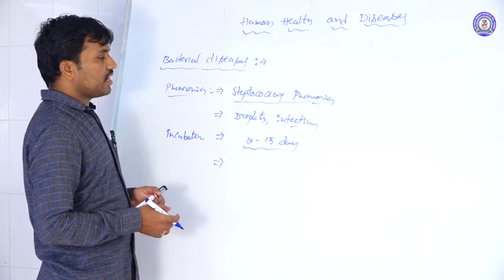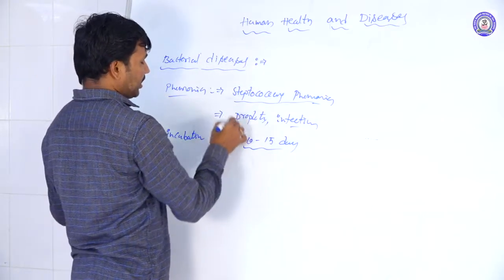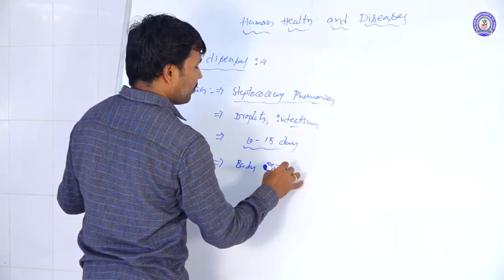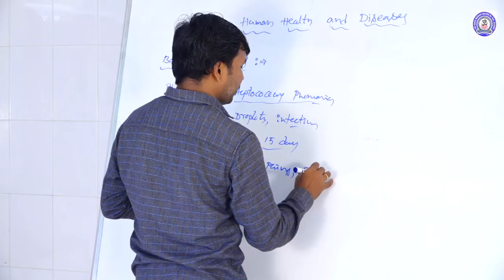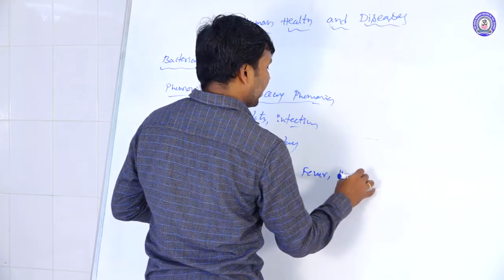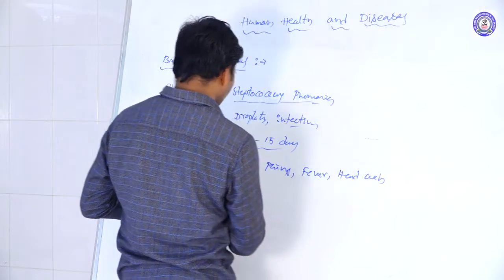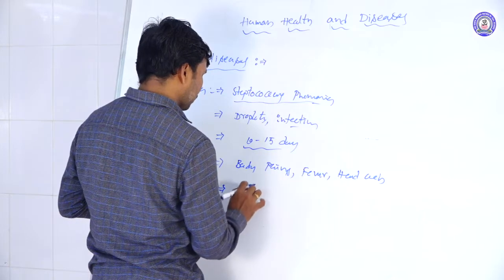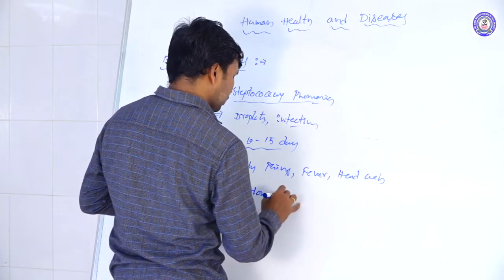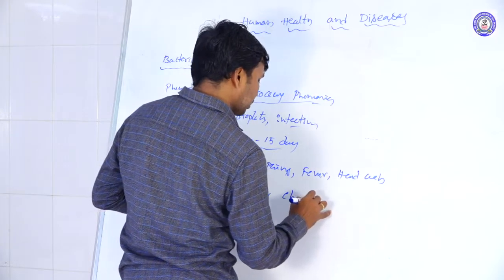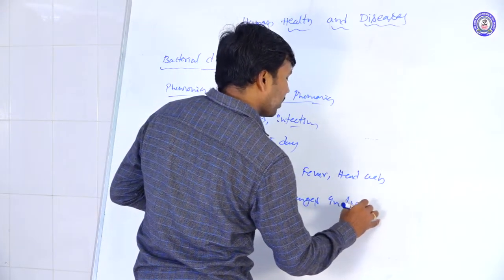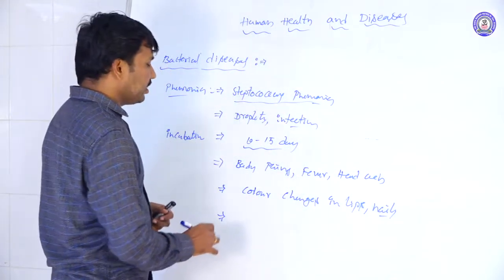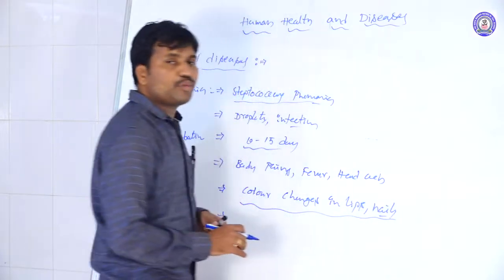After that, the symptoms appear. In pneumonia patients, body pains are there initially, fever, headache, and changes in the color of the lips and nails, etc. These are the common symptoms of pneumonia patients.